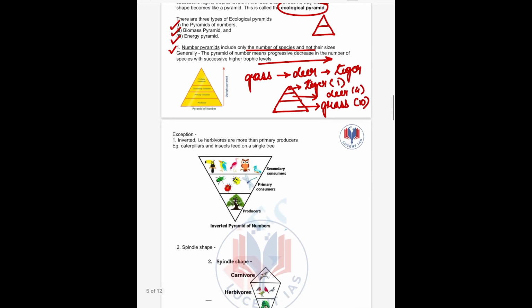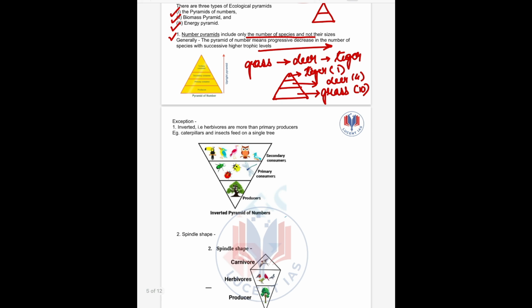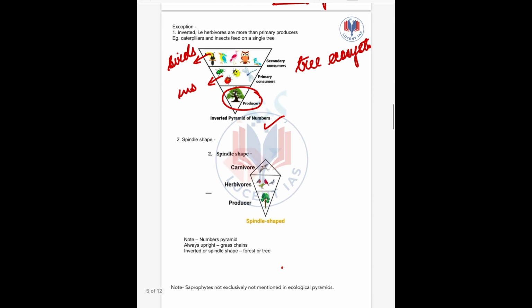But there is an exception. It is inverted for tree ecosystem. For tree ecosystem, this whole pyramid is inverted. Let us see why. Because the producer is a tree. Here the primary consumers are various insects, and these insects are fed by birds. So as we go higher, the number of species increases. So it represents an inverted pyramid or spindle shape.